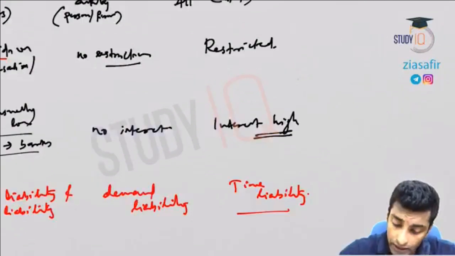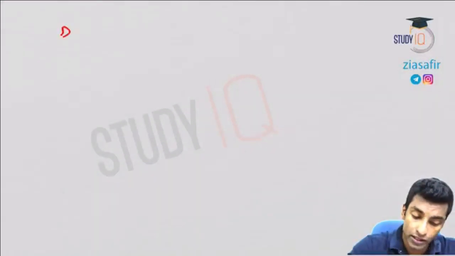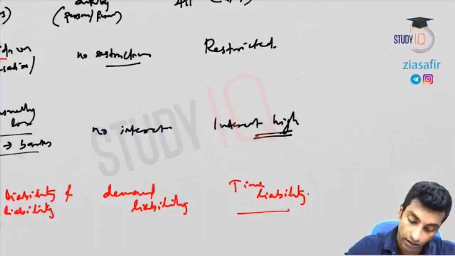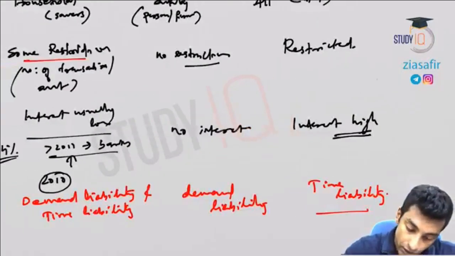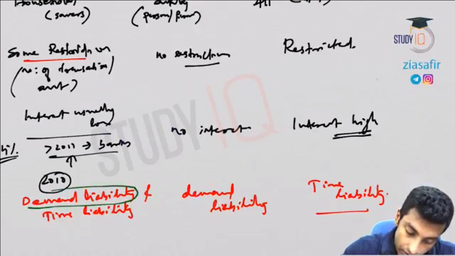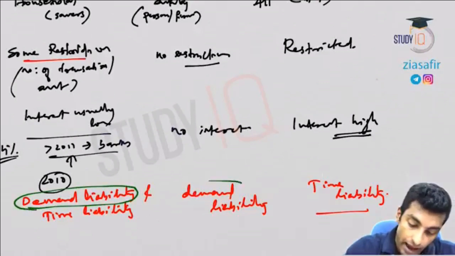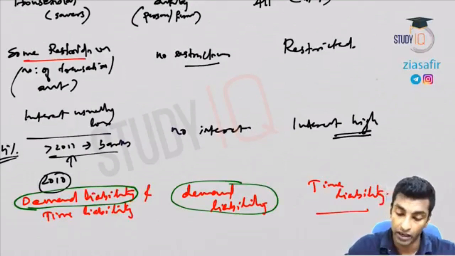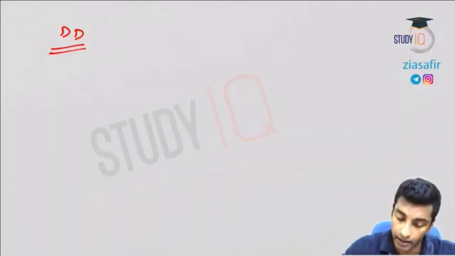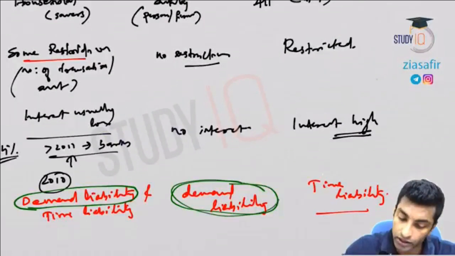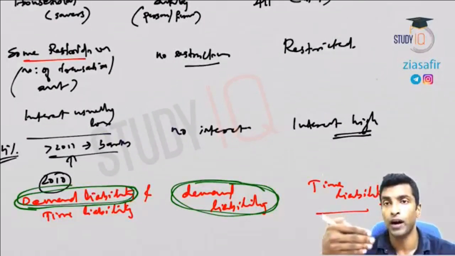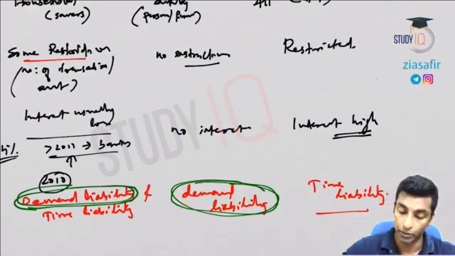Now we need to understand the concept of demand deposits. What are demand deposits with the bank? These are demand deposits: upon demand you have to get the money. So can I say the entire current account is demand deposit, and part of the savings account is demand deposit and part of the savings account is time deposit.